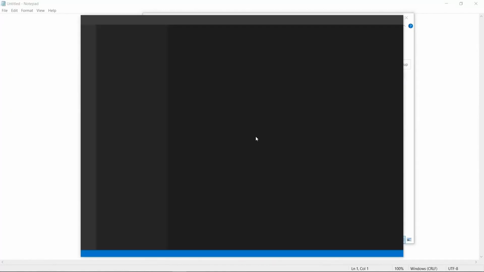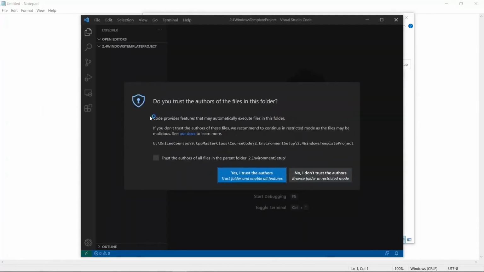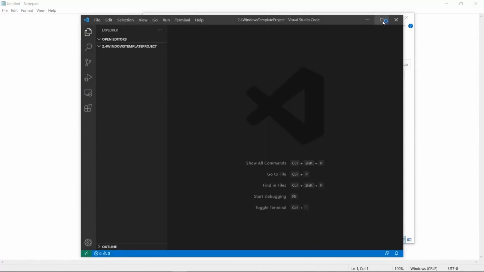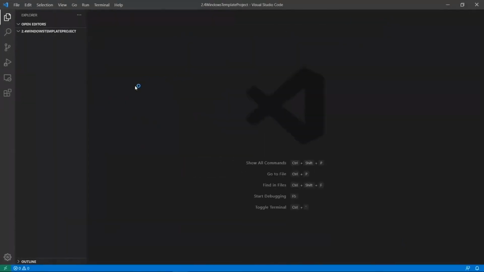Let's do this. This is going to open this folder in Visual Studio Code, and I am going to trust this folder here. Be careful what you trust because some things are going to do some malicious things on your computer. Make sure you trust the folders that you open up. So I am going to trust myself because I am the creator of this folder here. And this is going to open Visual Studio Code.